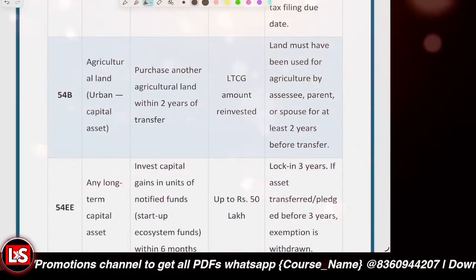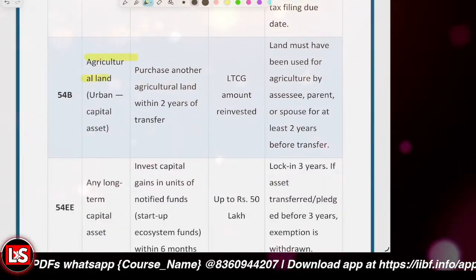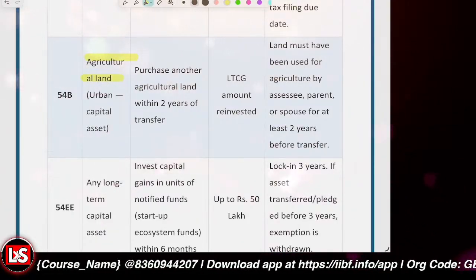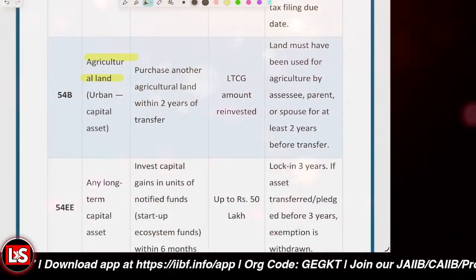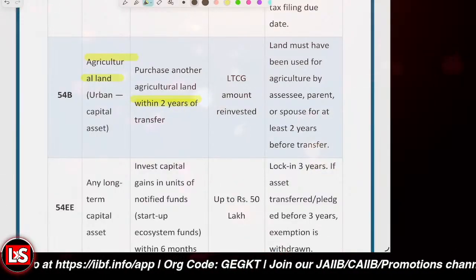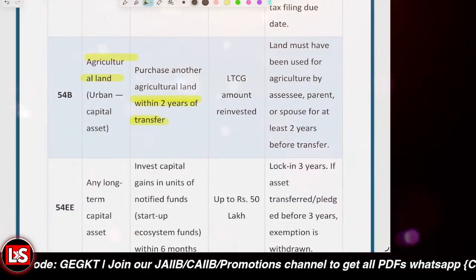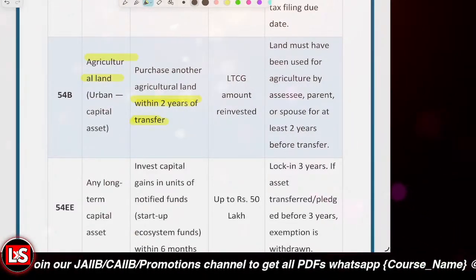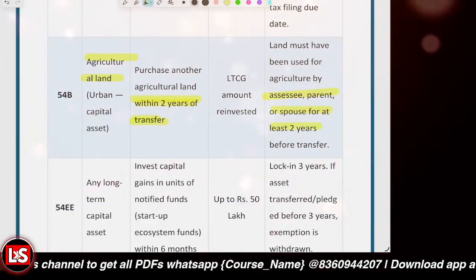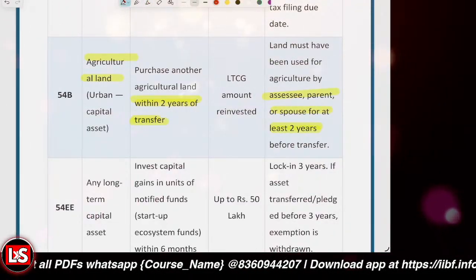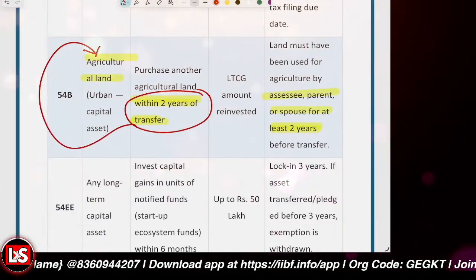Section 54B is applicable for agricultural land. The new agricultural land must be purchased within 2 years of the transfer, and the LTCG amount is reinvested into it, then you'll get the benefit. The land is to be used for agricultural purposes by the assessee, parents or spouse, at least for 2 years. So within 2 years of the transfer you can purchase the agricultural land, and the LTCG will be exempted in that scenario.